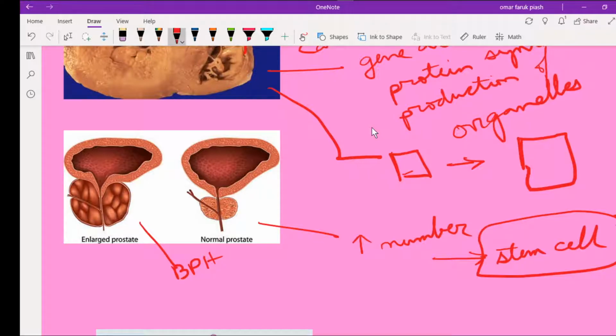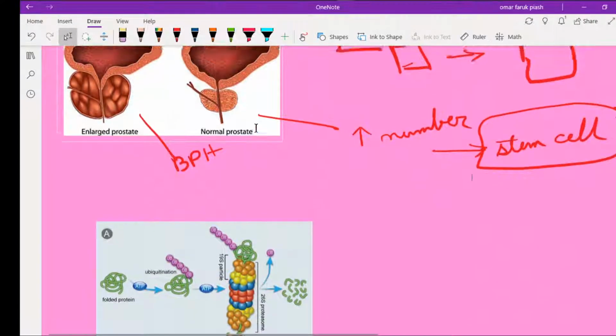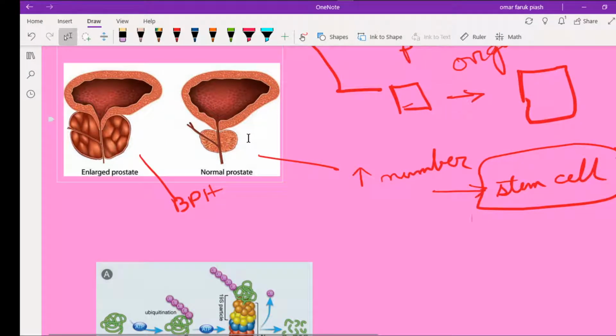There are some physiological processes and some pathological processes, like in the uterus. During pregnancy there is both hypertrophy and hyperplasia.